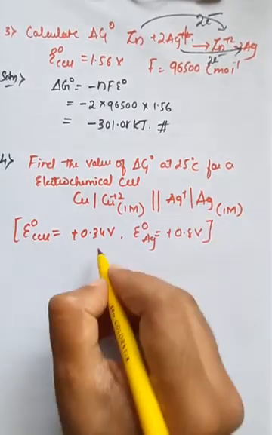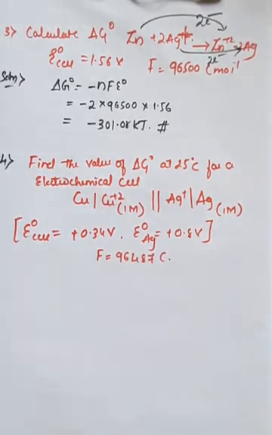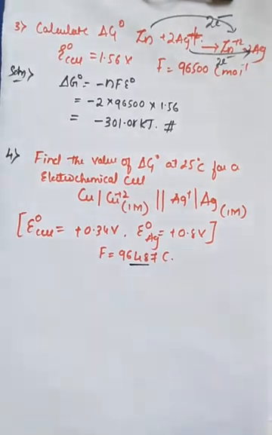They have also given the Faraday value, that is equal to 96,487 coulomb. Exact value they have given. You can also take 96,500, but whenever they give the specific value, you must take the same value, right?